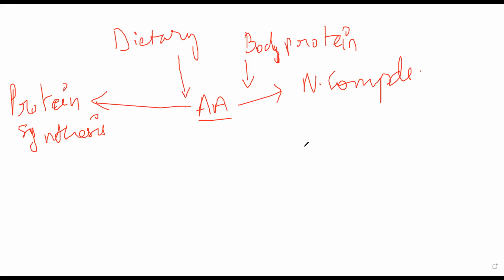The rest of the amino acids, they will proceed into a step called transamination. Transamination step is a step in which you have two amino acids and two ketones. Essentially, one amino acid will combine with a ketone and they will exchange certain molecules. I will show you what is happening. One second, let me show you it in a form of an image.